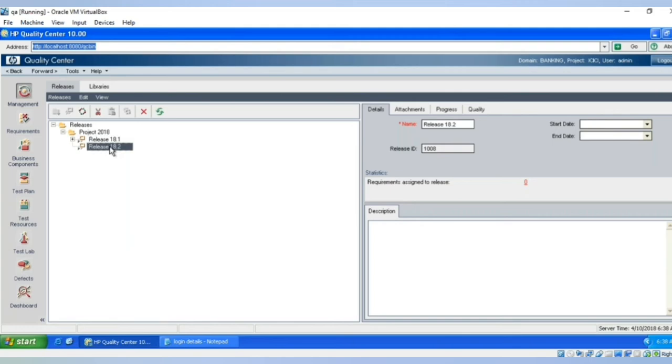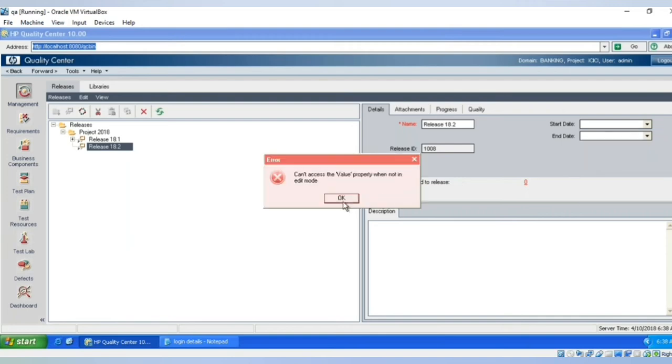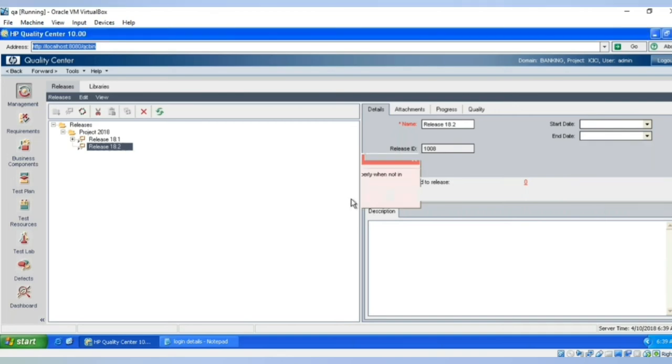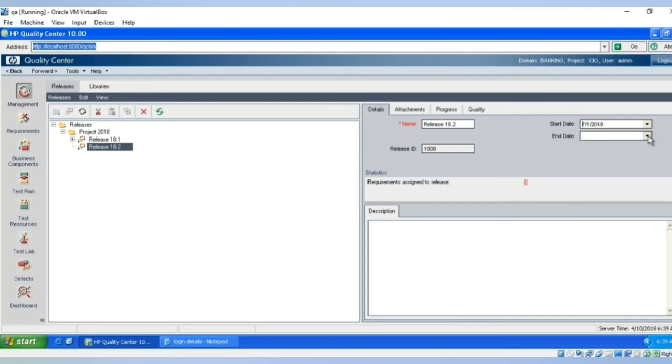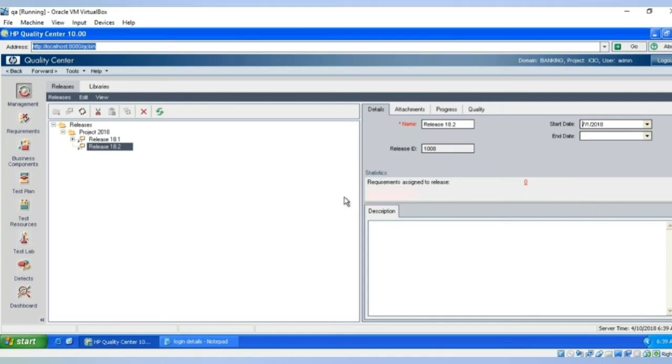And even for release 18.2, I will be defining the start date and end date. The start date is going to be from July 1st, and end date is going to be December 30th or 31st. I don't know, some problem here. Okay.